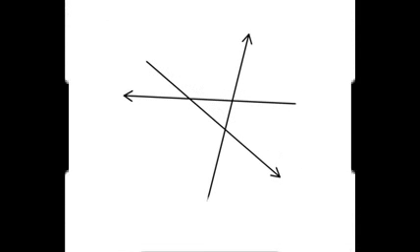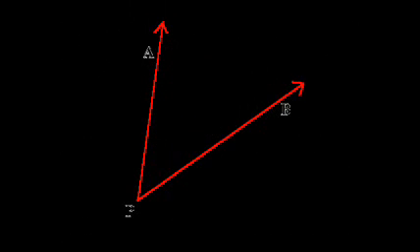A ray has one endpoint and continues on from that endpoint, which is denoted with an arrow. An angle is created when two rays share the same endpoint and is measured in degrees. With this knowledge, you can begin a successful year in geometry.